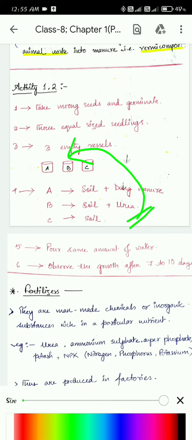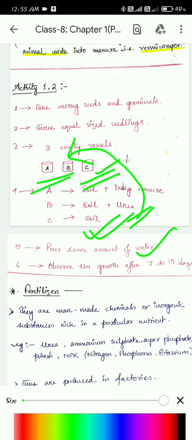In the third container, you take only soil, and you don't have to add any other kind of nutrients. Only soil, and plant the third seedling also. After that you pour the same amount of water in all the 3 containers. Then wait for 7 to 10 days.